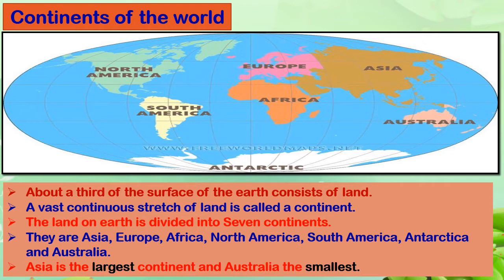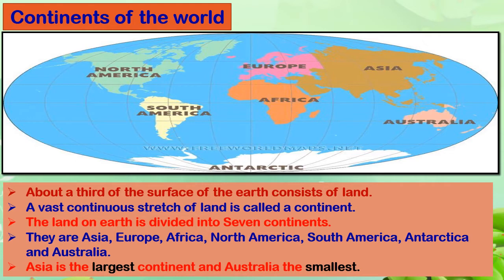If you look at the picture, you see that each part of the land is given in a different color. In order to study it well and to give names to this land, it has been called a continent, and each continent has been given a name.